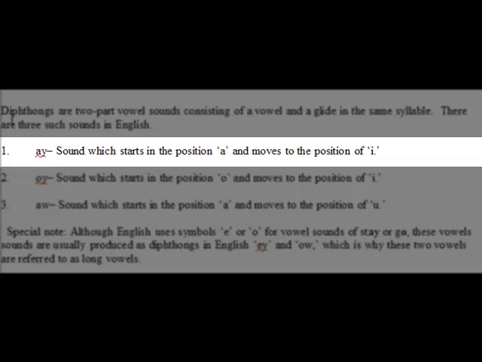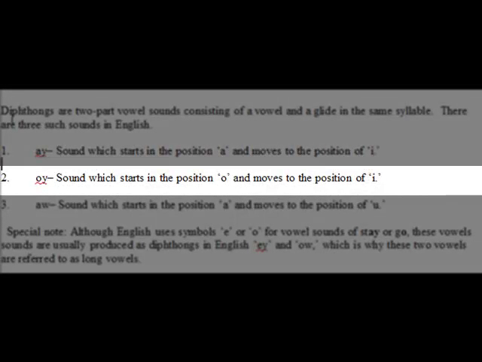Again, I. Two, oi. Sound which starts in the position of o and moves to the position of e. Oi. Three, ow. Sound which starts in the position of ah and moves to the position of oo. Ow.